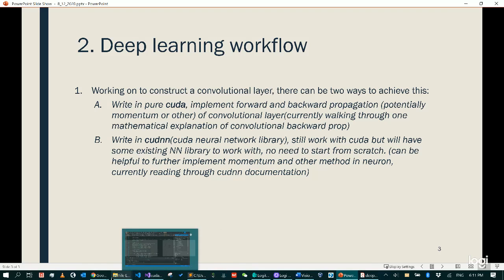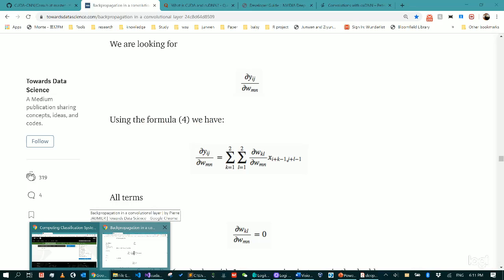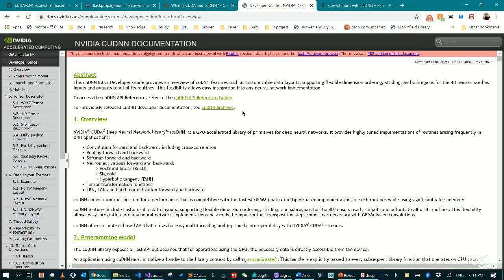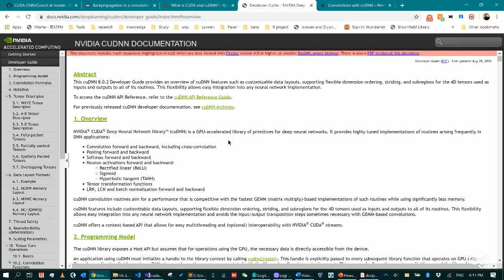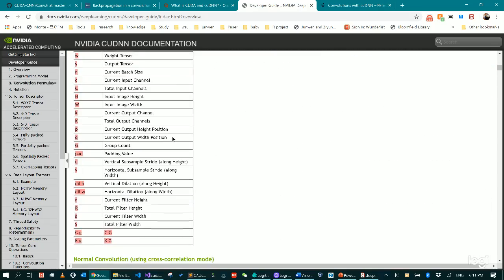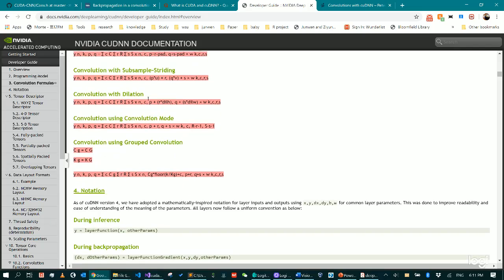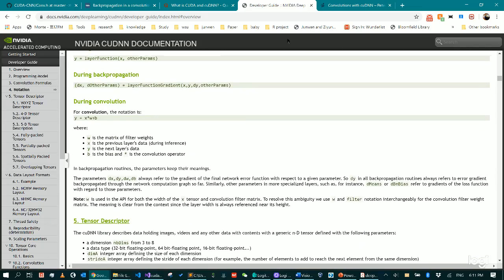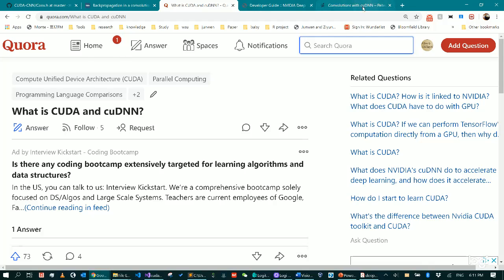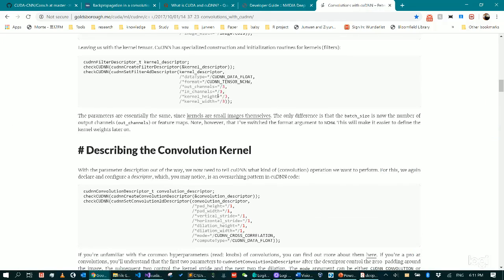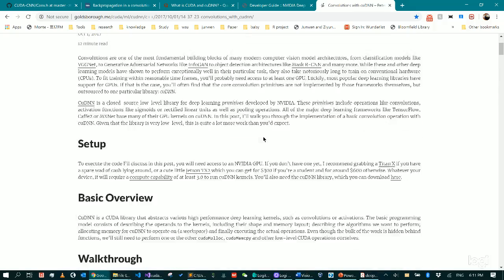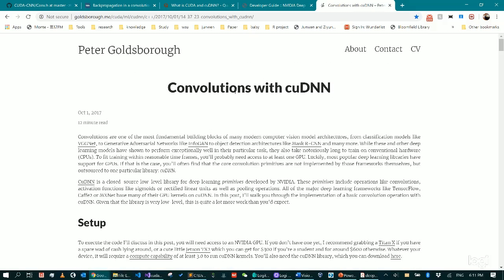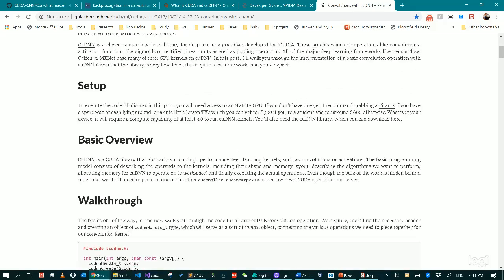Currently I'm reading the documentation of cuDNN. It's pretty similar; it's just methods written on top of CUDA, and we still need to do the memory allocation. Here is one example of a cuDNN implementation of the convolutional layer.